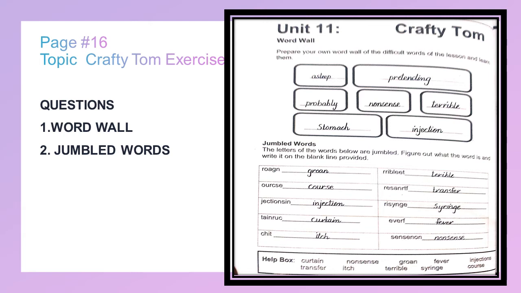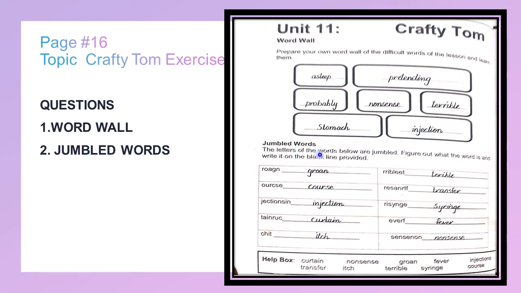Question number 1: prepare your own word wall of the different words of the lesson and learn them. Now the words are asleep, pretending, probably, nonsense, terrible, stomach, injection.